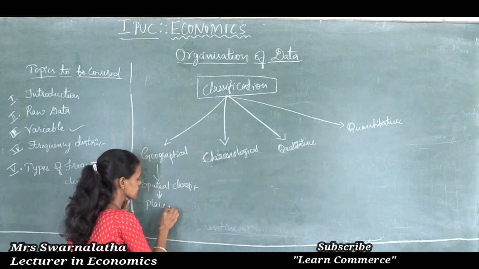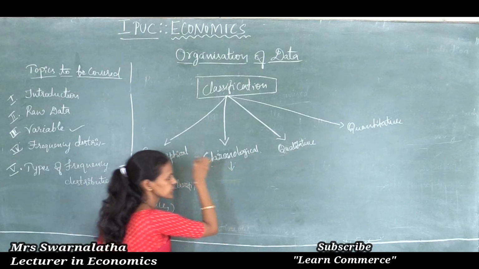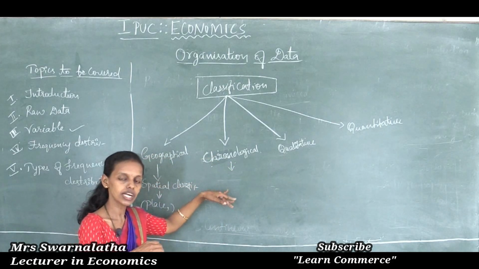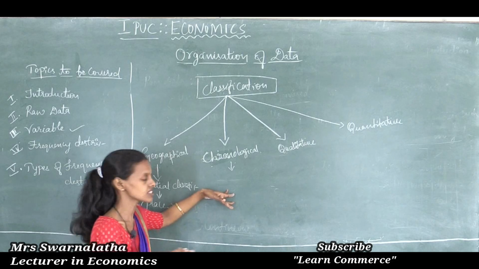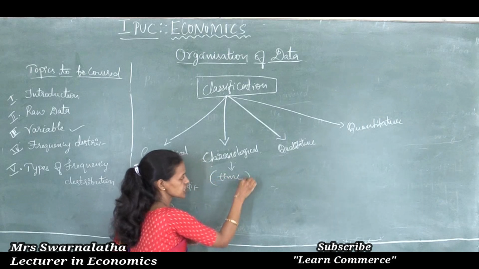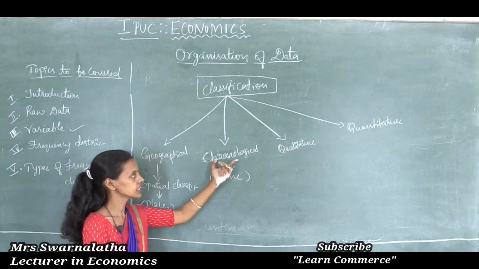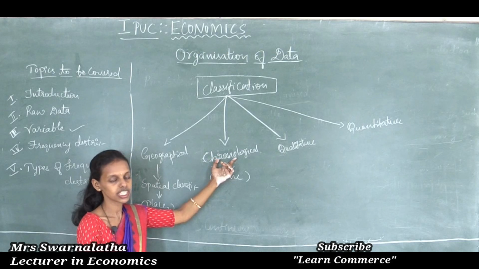Next is chronological classification. Classification of data according to the time period is said to be chronological classification.